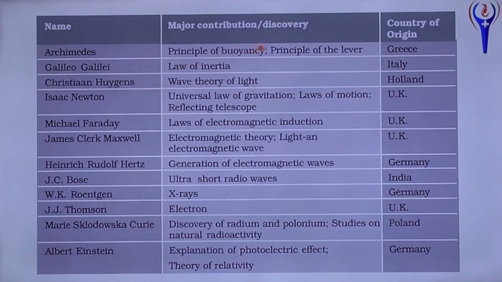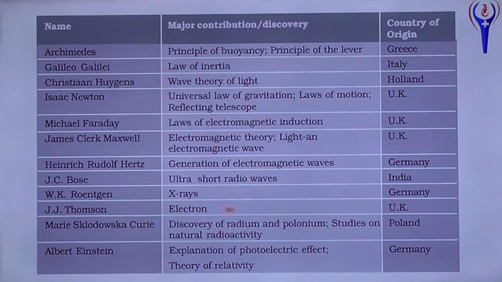And these are the major contributions and discoveries, with the name of the scientist and country of origin. Archimedes, principle of buoyancy, principle of lever, belongs to Greece. Galileo, laws of inertia, Italy. Huygens, wave theory. Isaac Newton, law of gravitation, laws of motion, reflecting telescope. He belongs to UK. Michael Faraday, laws of electromagnetic induction, and Rudolf Hertz, generation of electromagnetic waves, Germany. J.C. Bose, Indian scientist, ultra short radio waves. And Roentgen, discovery of X-ray, Germany.